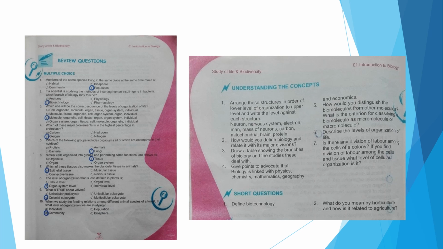In horticulture, the ornamental plants are grown. In agriculture, the food crops are grown. So betterment of these organisms is done in both of these professions. So that's it for these questions, the review exercise given at the end of this chapter.